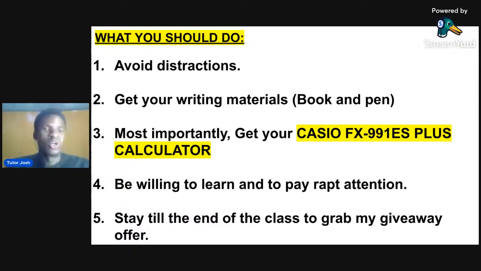And also make sure your calculator, which is the Casio FS991 ES Plus calculator, is with you. So when I'm pressing the calculator on my screen, you are also doing so and you're getting the right steps. And please be willing to learn and pay rapt attention. Pay attention to me to the end of the class.